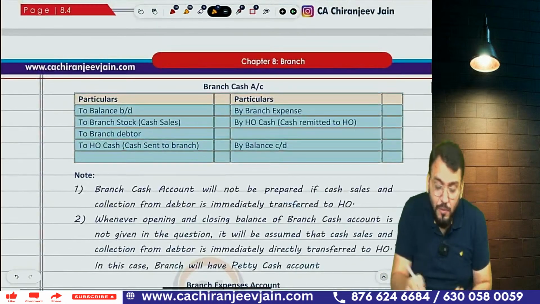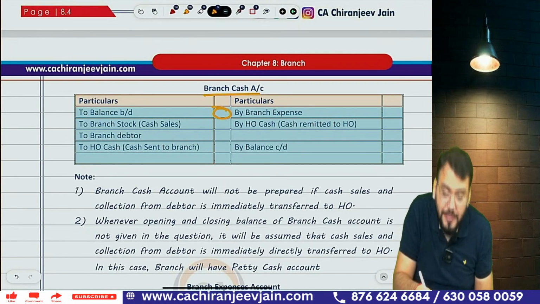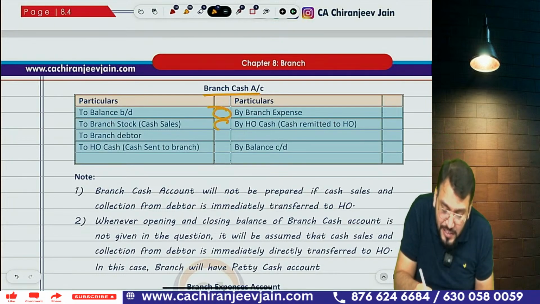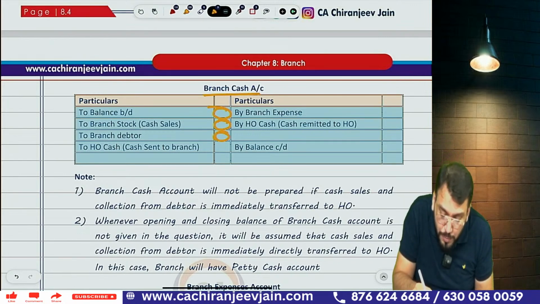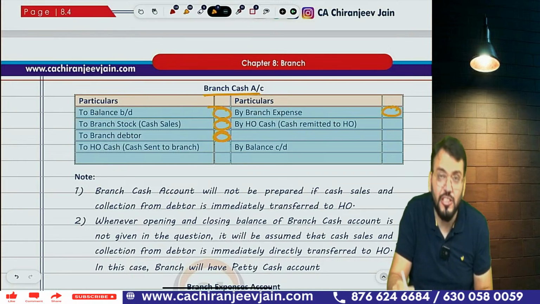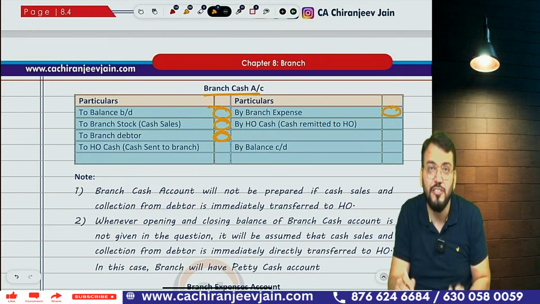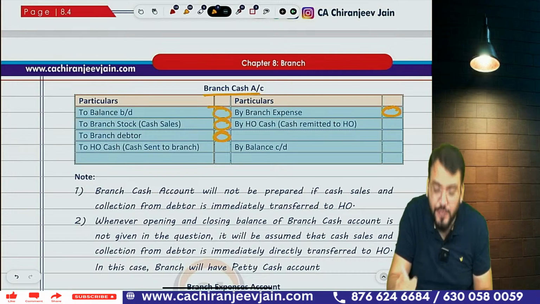Yes, sir. Now we need to prepare the branch cash account. In the branch cash account, the opening cash will be given. Then if there are any cash sales, cash sales will increase branch cash. Then collection from debtors, which we write down from the branch debtor account. Understood? Then any branch expenses. If there are some branch expenses paid by the branch only, branch cash will decrease. So what journal entry? Branch expense account debit to branch cash. So branch expenses we write down.